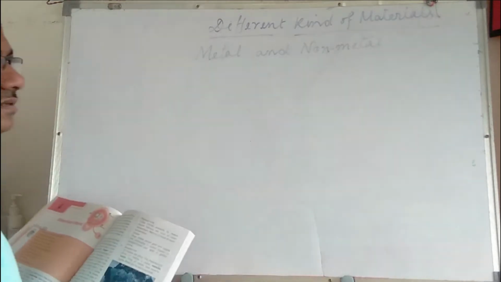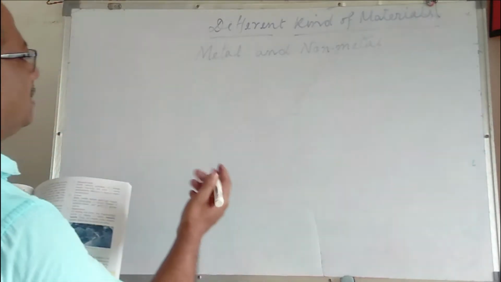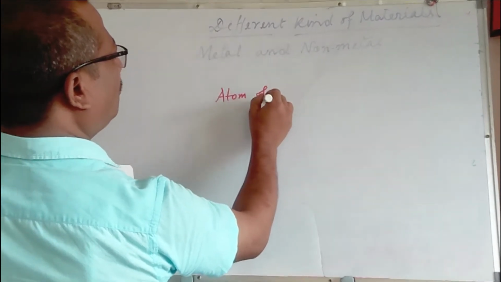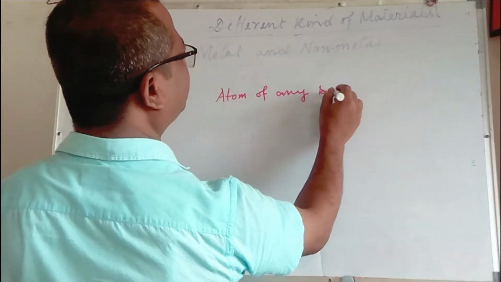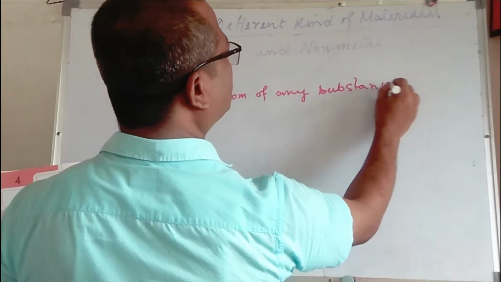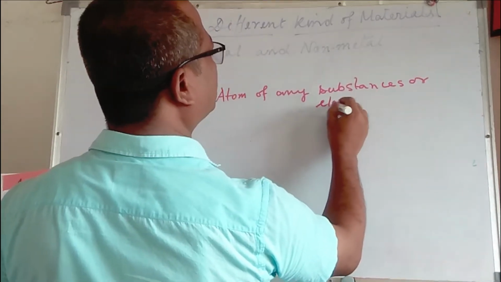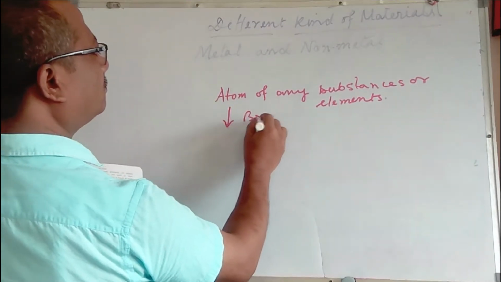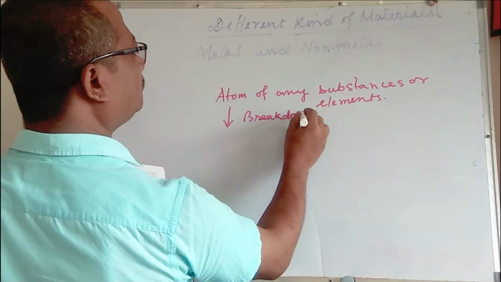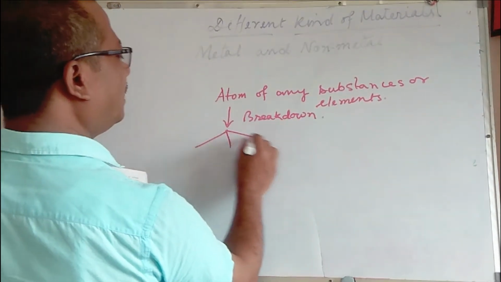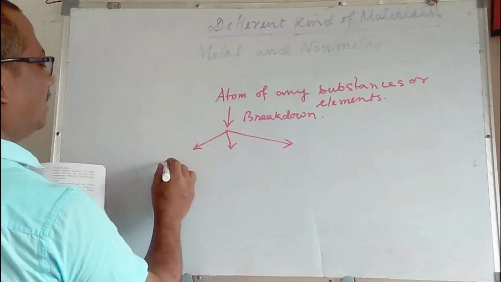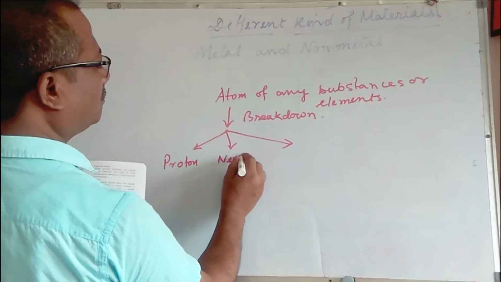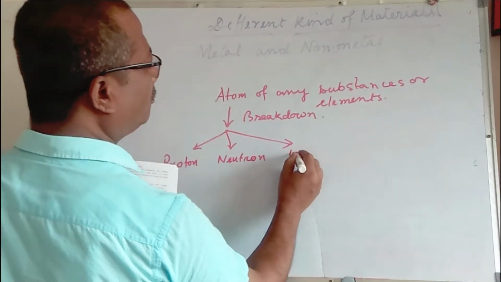If we break down any atom of any substance or element, we'll get only 3 particles, and these 3 particles are a proton, neutron and electron.